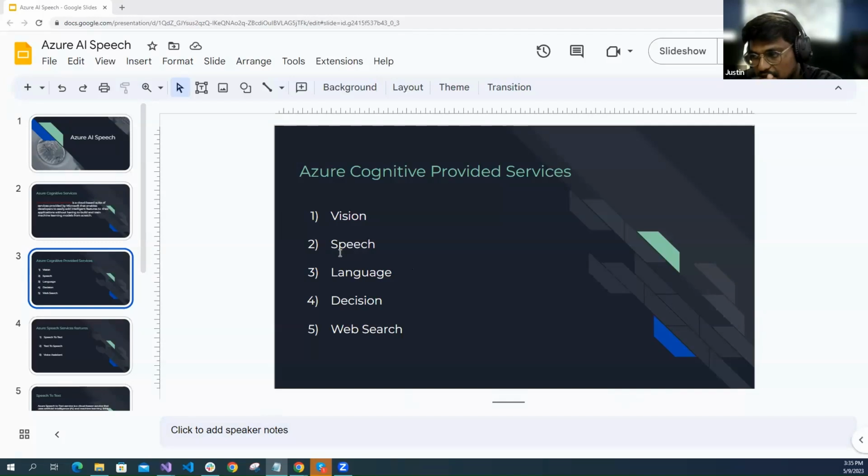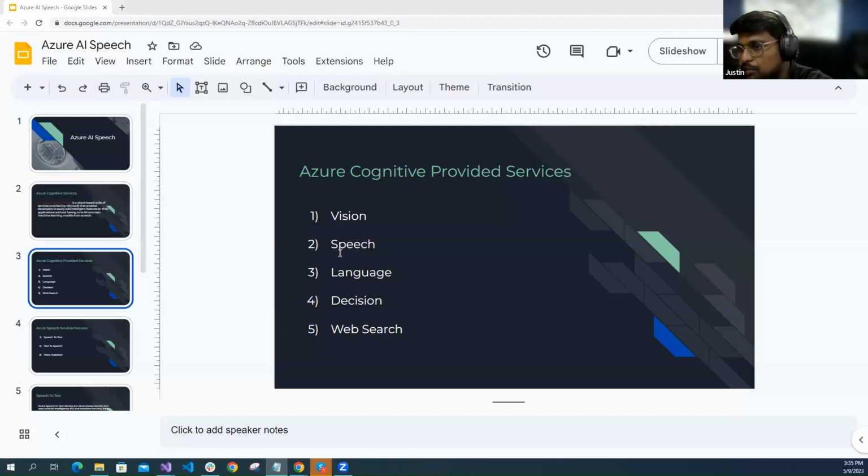Now I'm talking about speech. With speech, we can speak something and it will produce what we have spoken in text format. That is one of the features of speech.